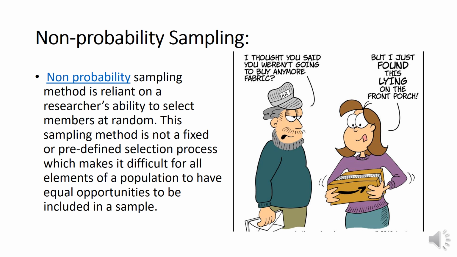non-probability sampling method. It is based on the researcher's ability to select members at random. This sampling method is not a fixed or predefined selection. It is a process which makes it difficult for all elements of a population to have equal opportunities to be included in a sample.